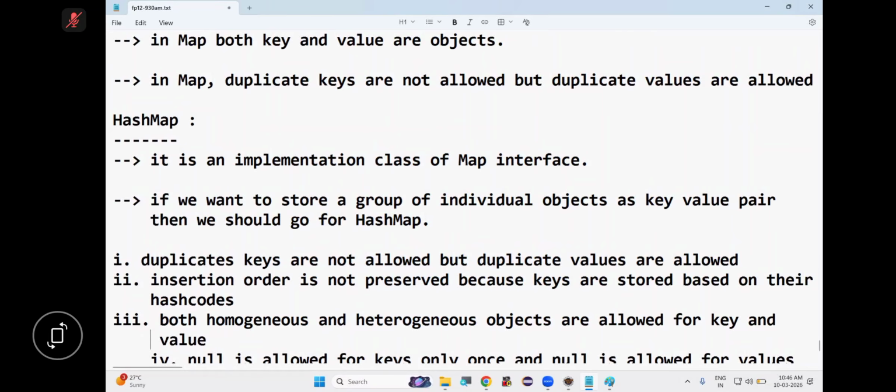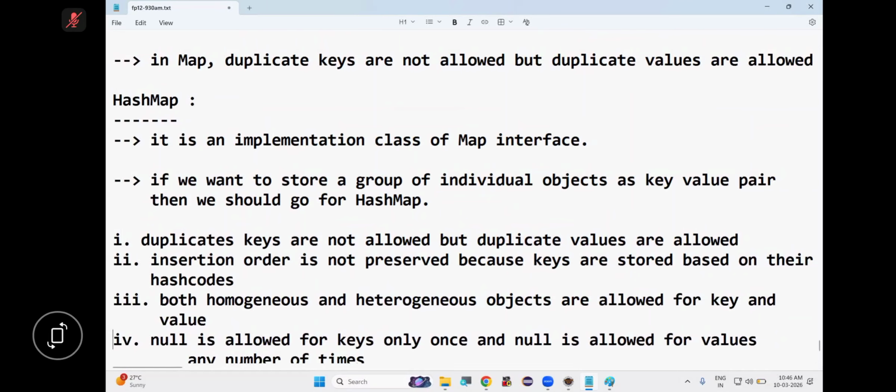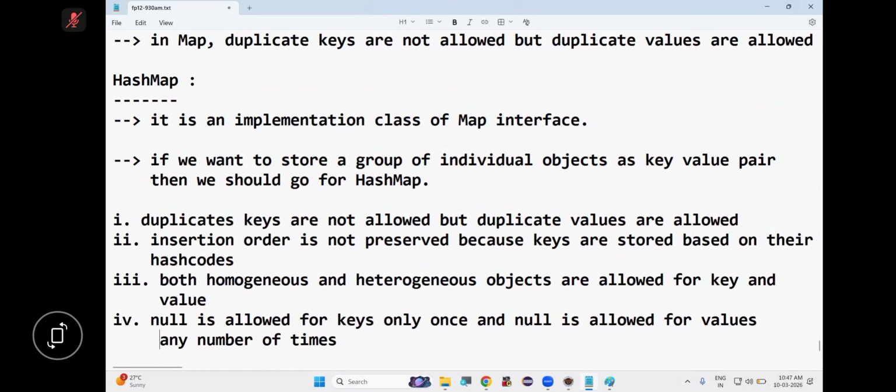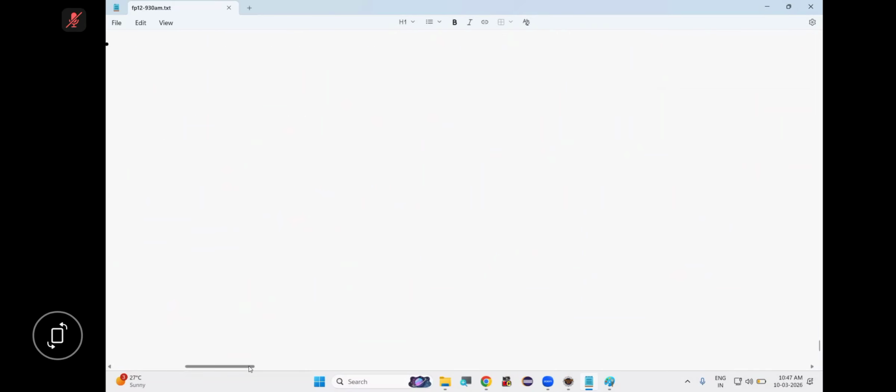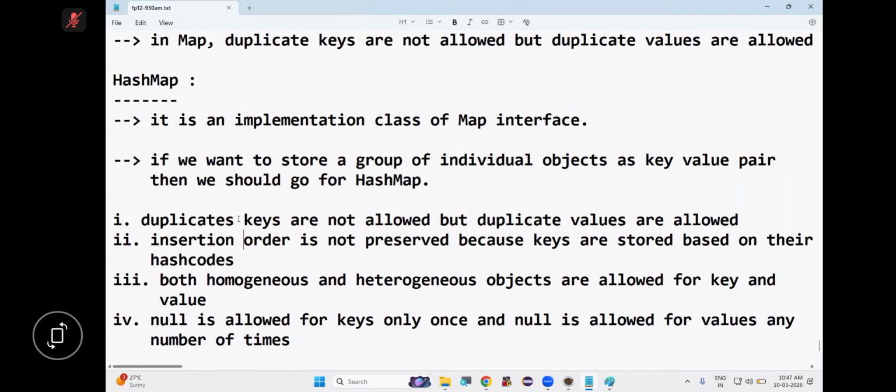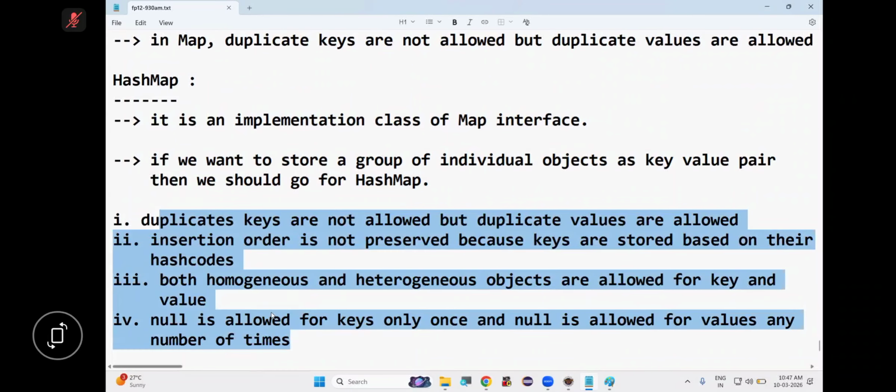Both homogeneous and heterogeneous objects are allowed for key, and also allowed for value. Is this clear? So both homogeneous and heterogeneous objects are allowed for key and value. Null is allowed for keys only once, and null is allowed for values any number of times. Why? Null is allowed for key only once because duplicate keys are not allowed, but duplicate values are allowed. Are you following all these points?